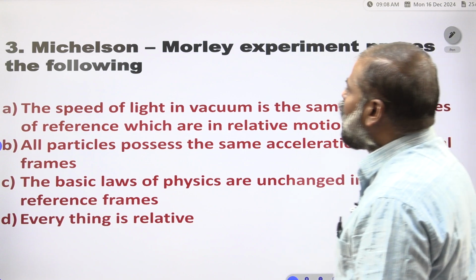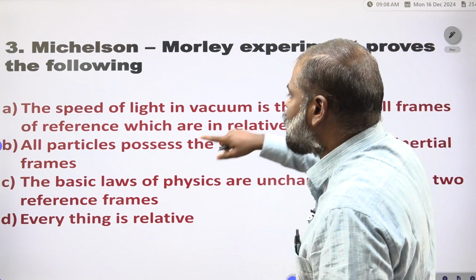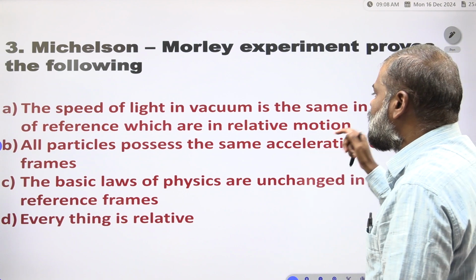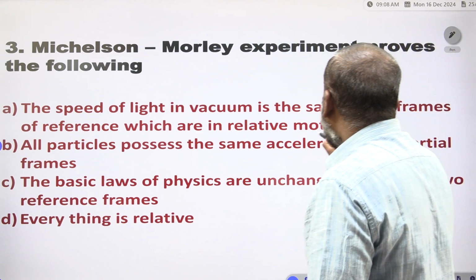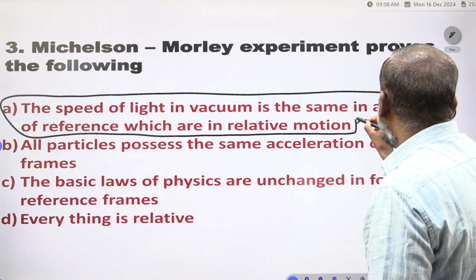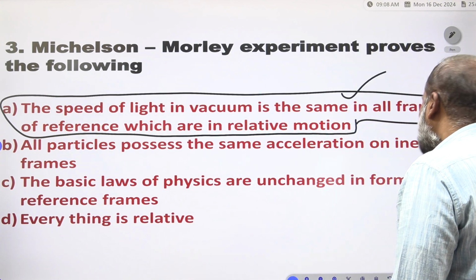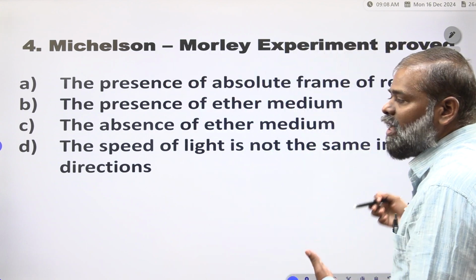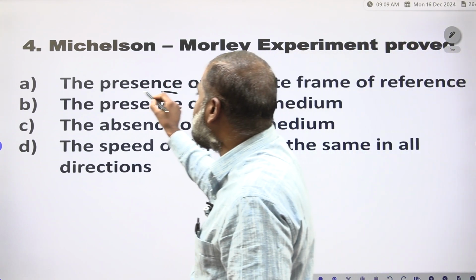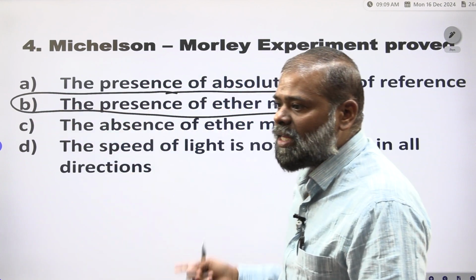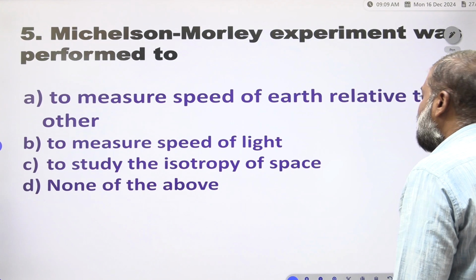Clear? Now, the Michelson-Morley experiment proves that the speed of light in vacuum is the same in all frames of reference which are in relative motion. Because of the Michelson-Morley experiment we got this statement, so statement A is correct. Once again, the Michelson-Morley experiment was done in the presence of an ether medium, so option B is correct.